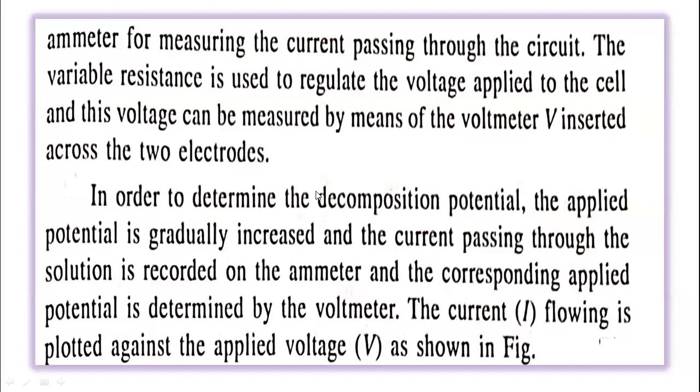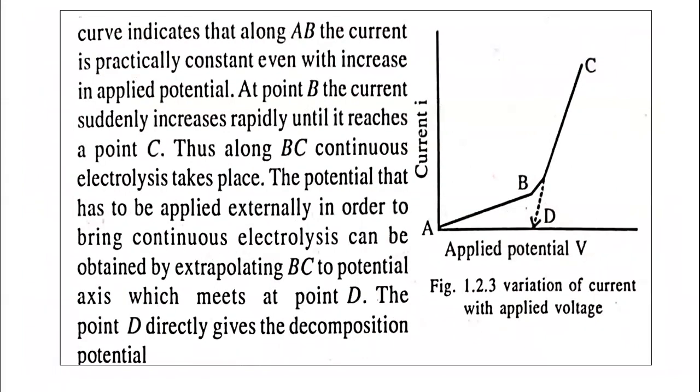So to find out the decomposition potential required for the given electrolyte, we have to plot a graph. The current flowing is plotted against the applied potential or applied voltage. The graph is shown here: current versus applied potential, because the ammeter shows the current.